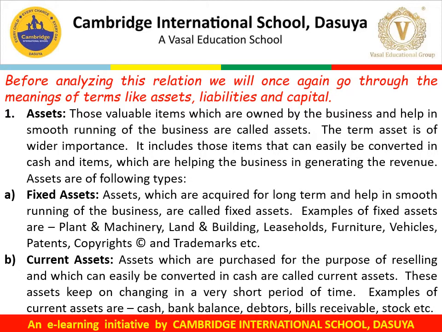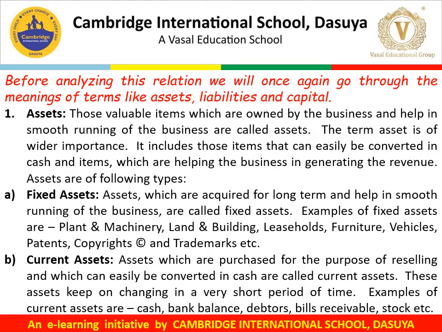The first one is fixed assets. Those assets which are acquired for long term and help in smooth running of the business are called fixed assets. Examples of fixed assets are plant and machinery, land and building, leaseholds, furniture, vehicles, patents, copyrights, and trademarks, etc.